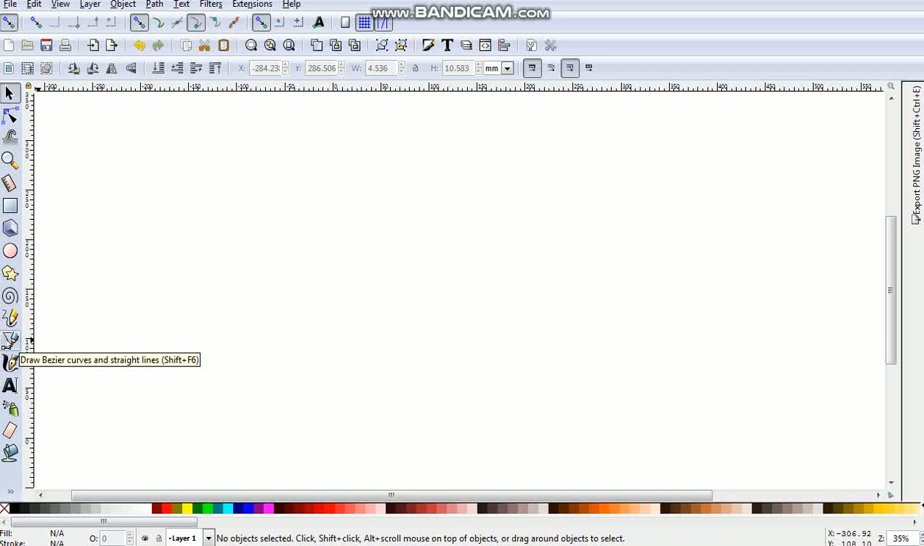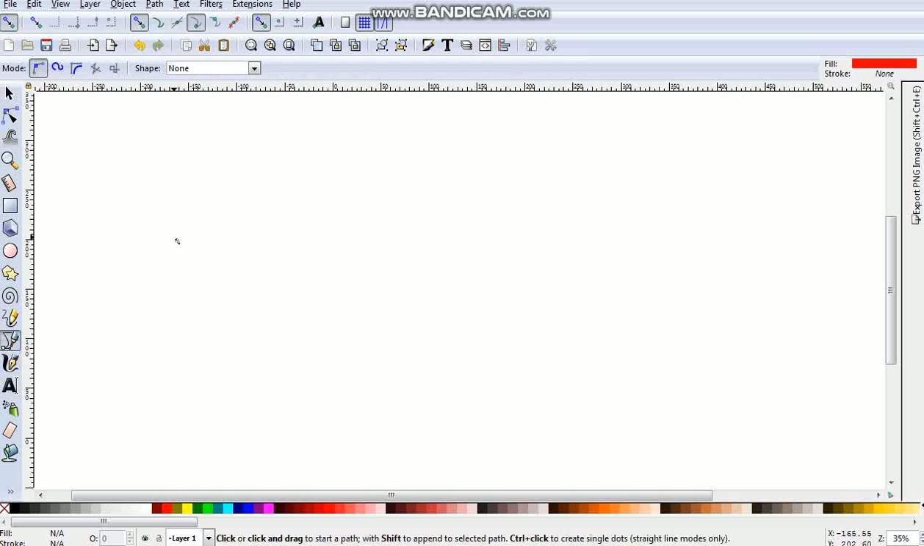First of all, we have to grab this Bezier pen and make a drop from it. Click to make a starting point, then click and drag. So it will make a curve like this, and leave it.